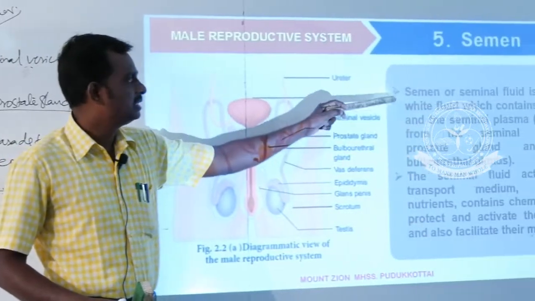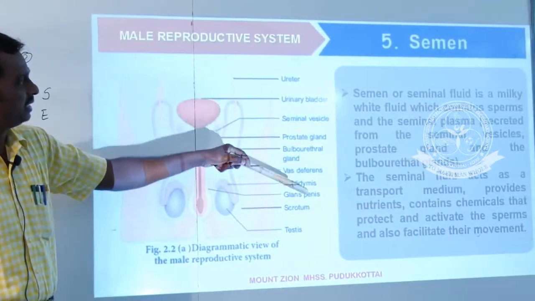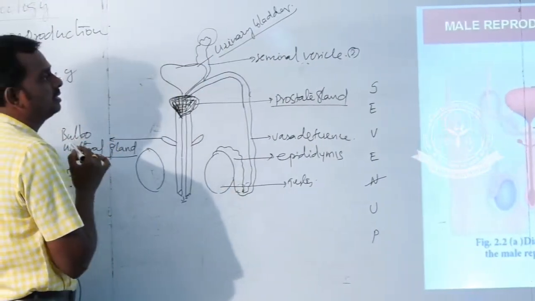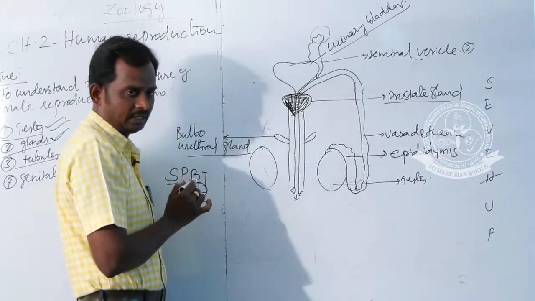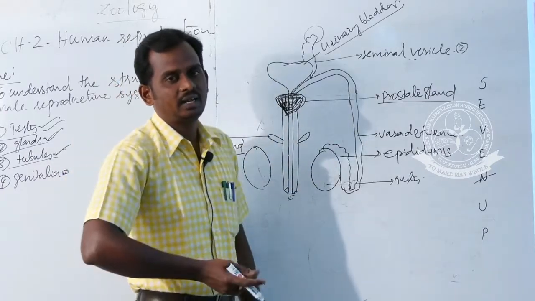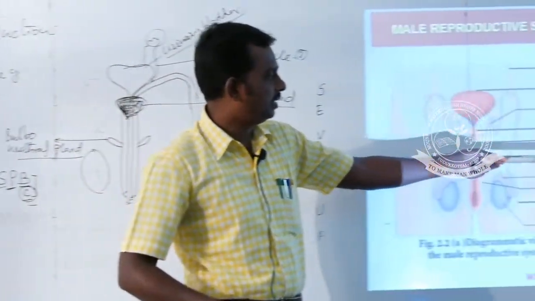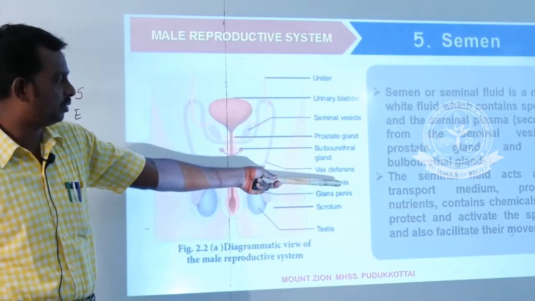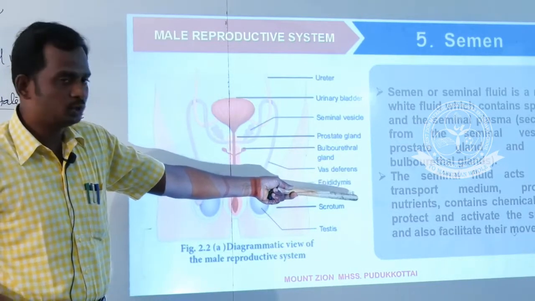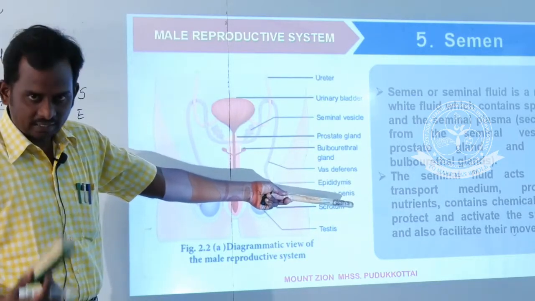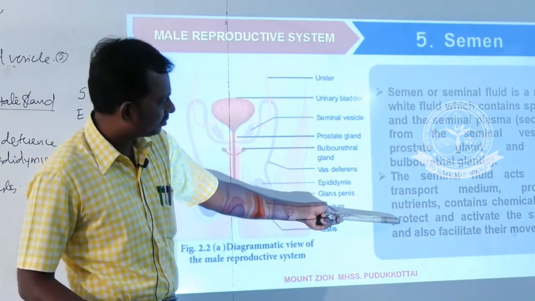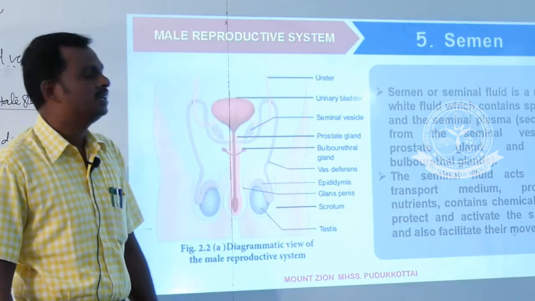Another 2-mark question. Semen is a fluid substance which contains the secretions of these glands. What are the glands we discussed? Seminal vesicle, prostate gland and bulbourethral gland. The secretions of these glands plus spermatozoa are collectively called semen. What are the functions of seminal fluid? It is a transport medium. It transports spermatozoa to the female reproductive tract and provides nourishment to the sperm, and contains some chemicals which activate sperm movement.